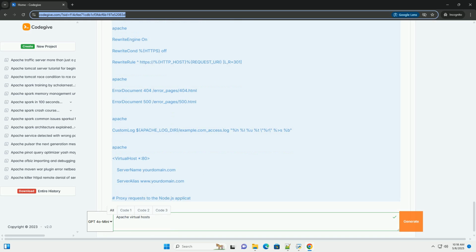HTTPS virtual host configuration example. Here's what a typical HTTPS virtual host configuration looks like after Certbot is finished. Explanation of HTTPS-specific directives. SSLEngine on enables SSL/TLS for this virtual host. SSLCertificateFile specifies the path to the certificate file. SSLCertificateKeyFile specifies the path to the private key file.